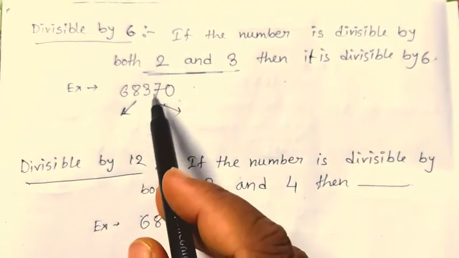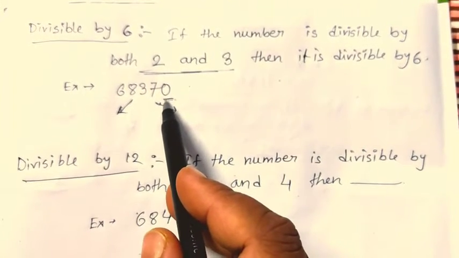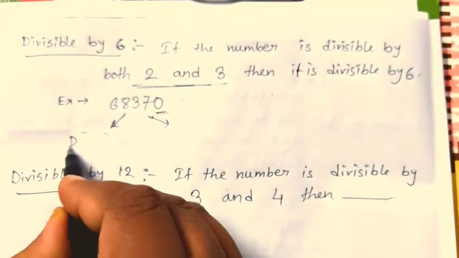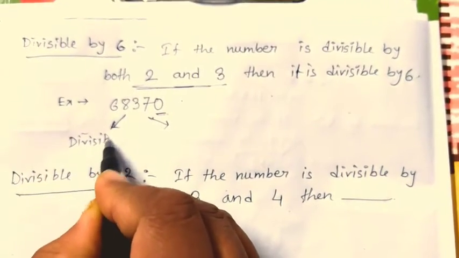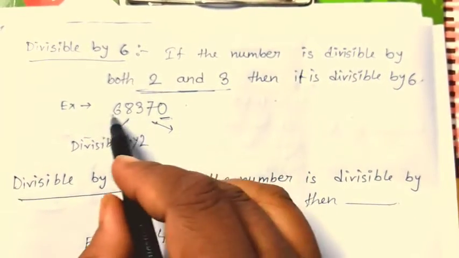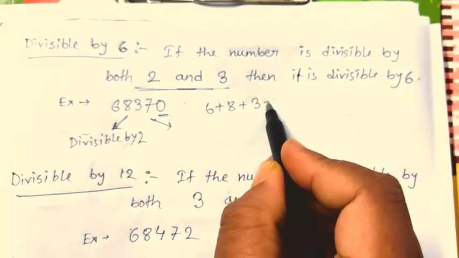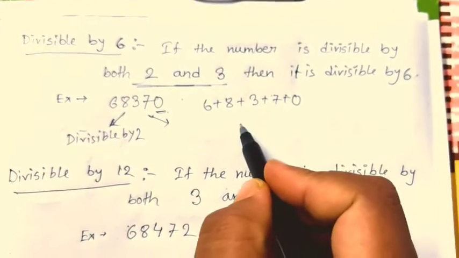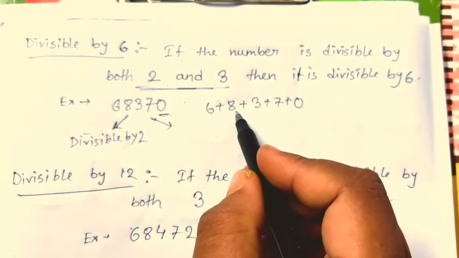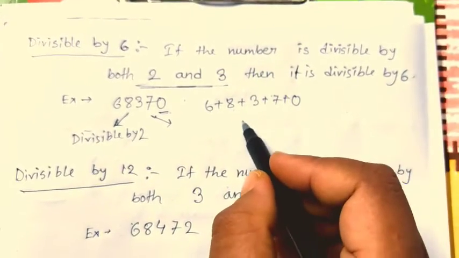68,370. So the last unit place digit is 0. Obviously it is divisible by 2. And the sum of the digits, let's find. 6 plus 8 plus 3 plus 7 plus 0. So how much is it? 6 plus 8, that is 14. 14 plus 3, 17. 17 plus 7, it is 24.